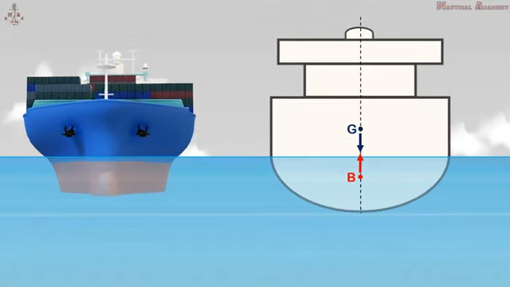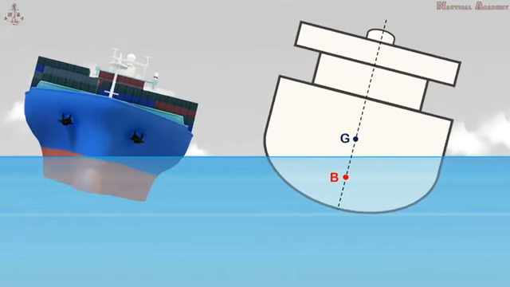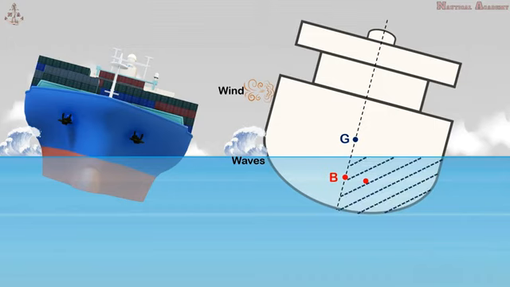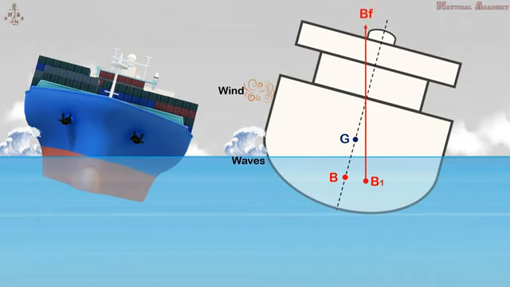If the ship is heeled to some angle due to external forces such as waves or wind, the center of gravity will remain in the same position as long as there is no shift of cargo or weight within the ship. But the center of buoyancy will move to the low side of the ship because the volume displaced is larger on the low side, causing the center of buoyancy to shift from point B to B1. The buoyancy force will now be acting vertically upward through the new center of buoyancy, which is at B1. In contrast, the gravitational force will act through the original point of center of gravity.